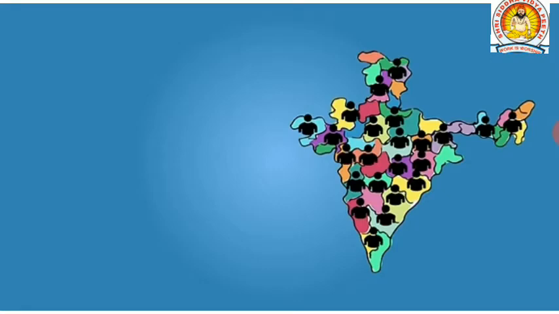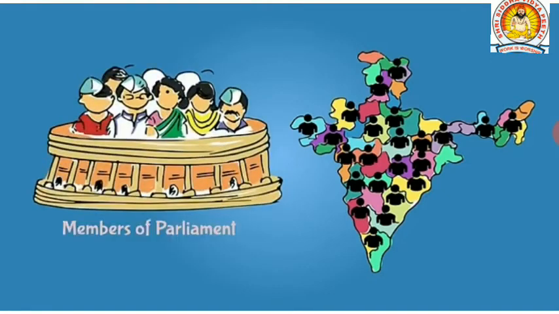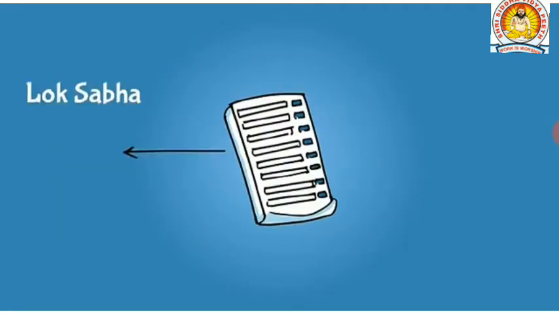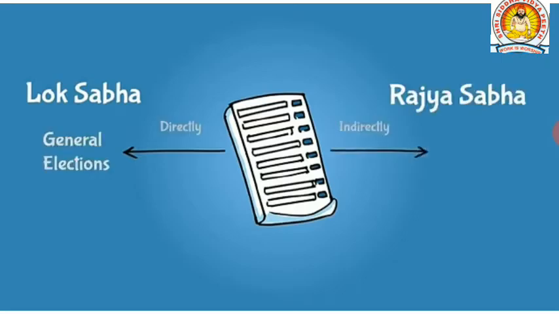Once these candidates become part of the Parliament, they become members of Parliament. We elect the members of the Lok Sabha directly through general elections and the members of the Rajya Sabha indirectly through state legislative assemblies. So what did we learn about the Parliament?